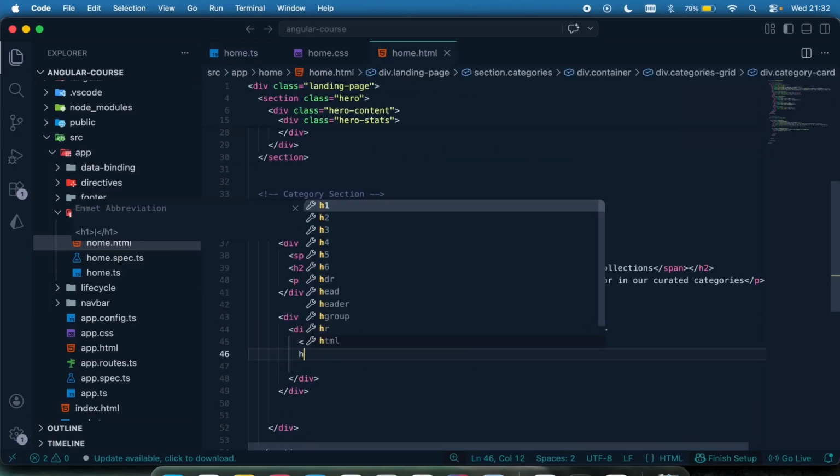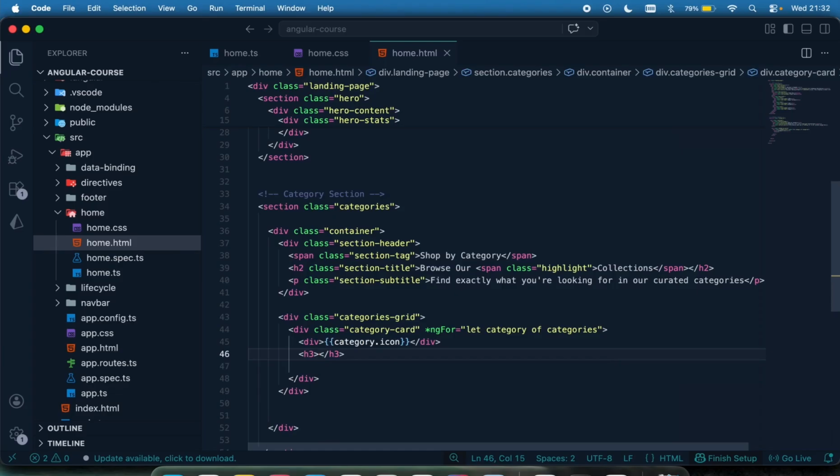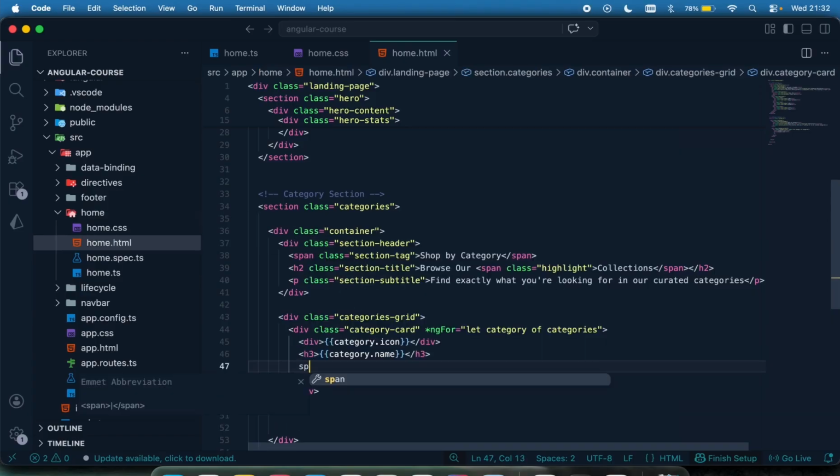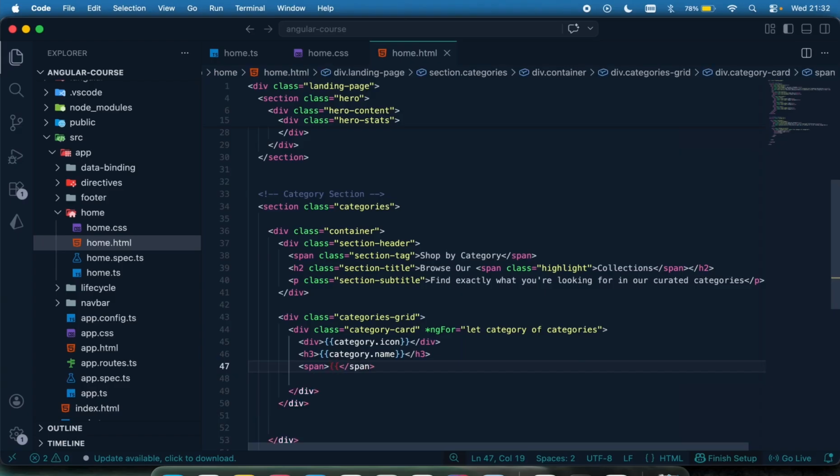Then let's use the h3 to display the name by saying category.name, and then let me display the shop now by using a span to just say shop now. This is just going to be like a button kind of stuff, and let's just leave it that way.